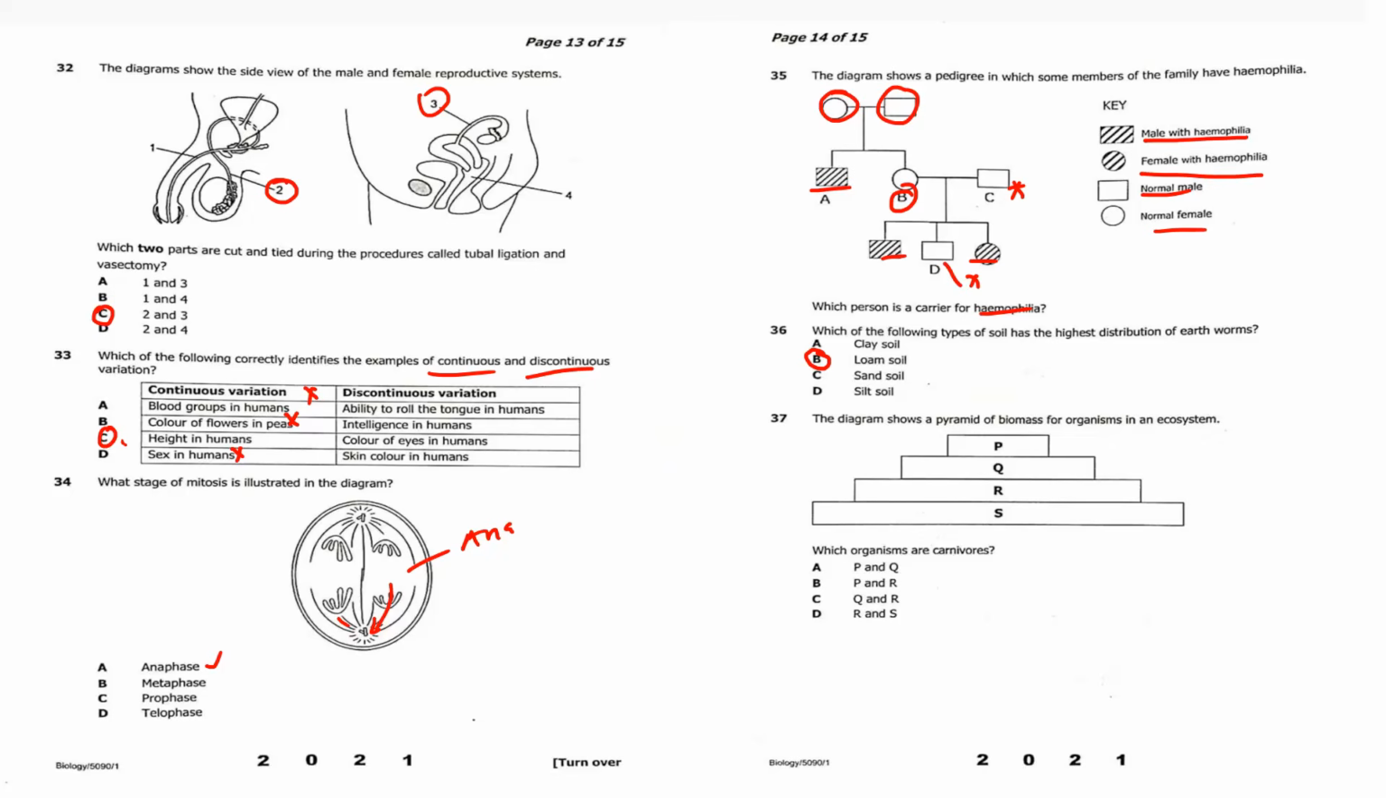Then question 37, the diagram below shows the pyramid of biomass for organisms in an ecosystem. Which organisms are carnivores? The carnivores are those that feed on flesh. So it is not this one. This is actually the producer. Then these are herbivores, and here you find omnivores. So here you can find carnivores, and also there. So P and Q, you can find carnivores there.